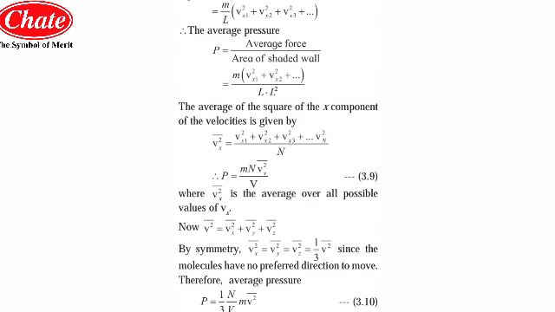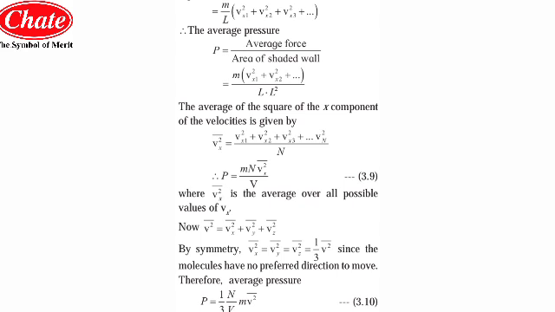So the average of the square of the x component of the velocities is given by vx bar square equal to vx1 square plus vx2 square plus vx3 square and so on up to vn square upon n.